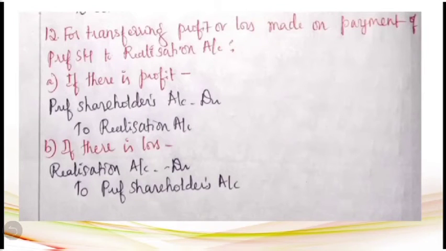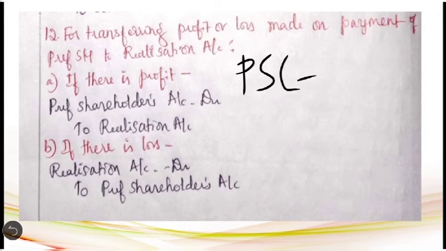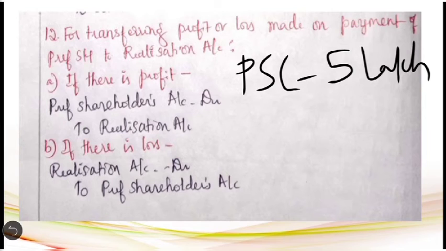Then the 12th entry has to be passed for transferring profit or loss made on the payment of preference shareholders to the realization account. This entry is speaking about the profit or loss which is made on the settlement of preference shareholders to be transferred to the realization account. So usually the entry with regard to settlement of preference shareholders will come in the third step, that is under settlement of account, where the settlement takes place at par. For example, the preference share capital due from the selling company to the preference shareholders is 5 lakh rupees and the preference shareholders are allotted shares of the purchasing company exactly to the worth of 5 lakh.